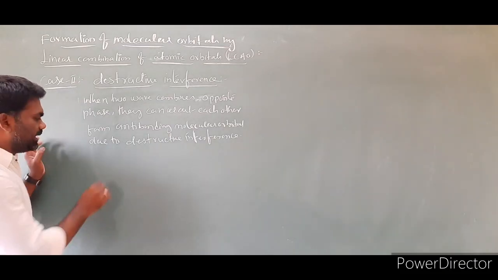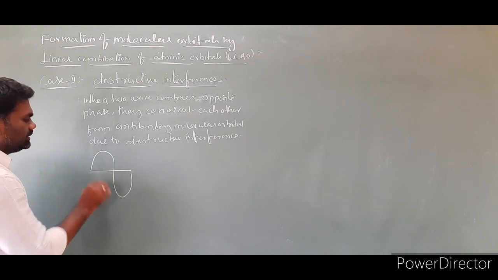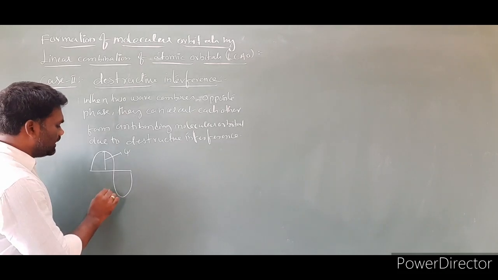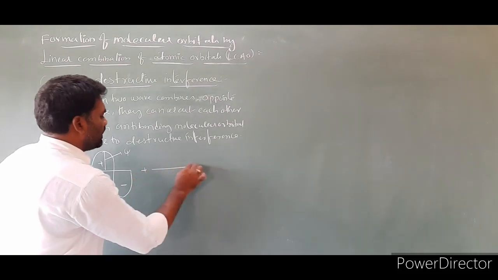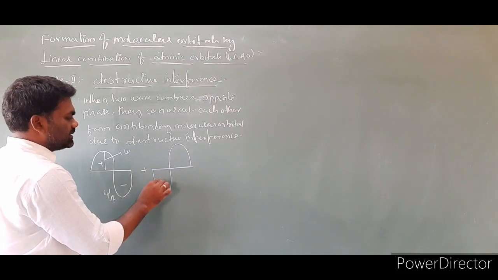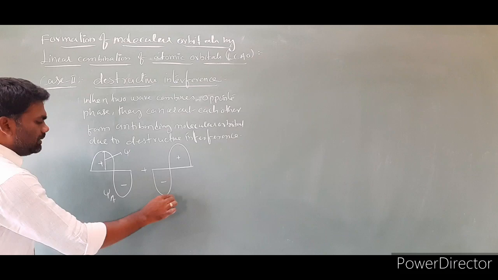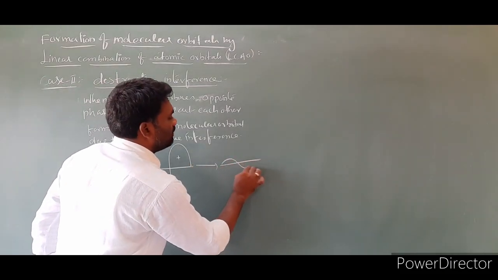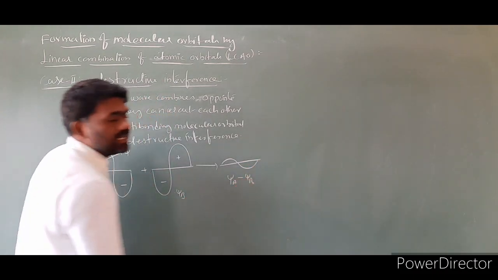What is the sentence meaning is, I'm taking two waves. This is one wave, and I'm labeling its amplitude as psi A, with a plus and a minus. Now I'm taking another wave, opposite, inverted, so both are opposite to each other. This I'm labeling as psi B. The resulting wave's amplitude is going to decrease. This is psi A minus psi B.